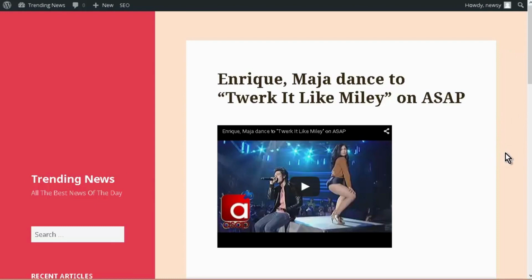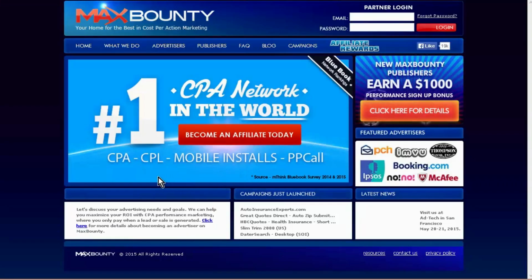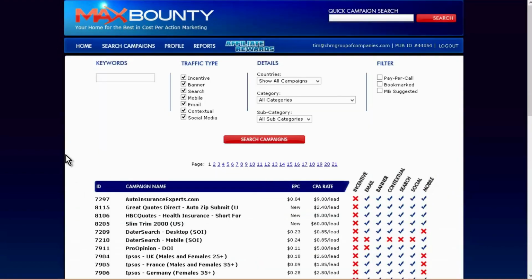The other one is to use CPA networks. So something like Max Bounty, for instance. So when you have your site set up, you can go to one of these networks and you can apply there if you don't already have an account, and then you can start putting CPA ads on there. The ones that convert the best are usually just an email submit. Okay, so you can use any type of CPA network that you want. You don't have to use Max Bounty, it just happens to be the one that I use.